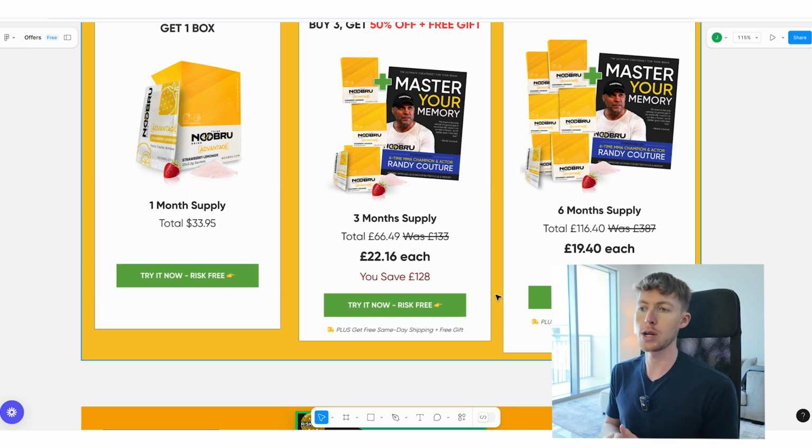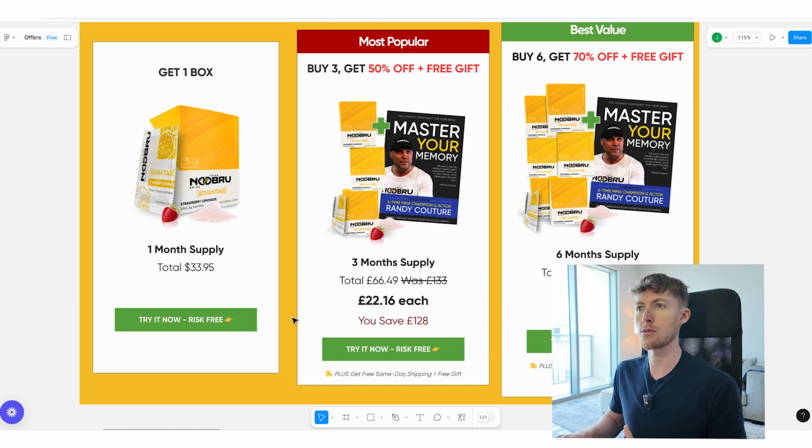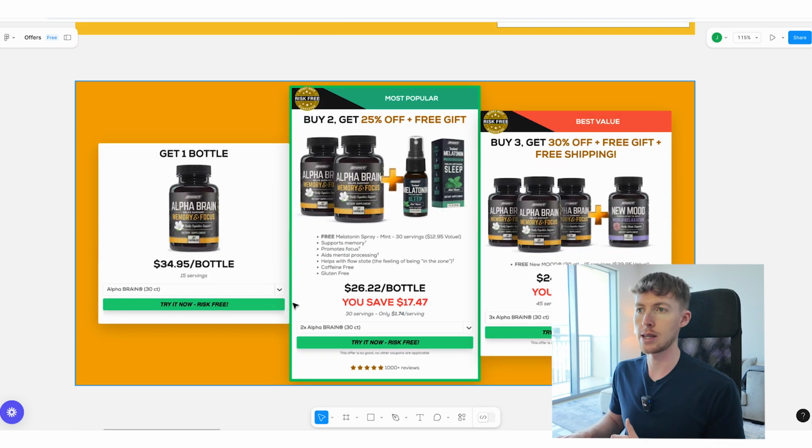This is what I was talking about, where you want to make it very clear as to how much the customer is saving. And by making this bigger, it seems like somehow subconsciously, psychologically, I'm spending $22, right? It seems less than this one, right? I'm like, this is just showing me $33. This one's showing me 22. My mind's telling me it's lower. And even though I'm going to be spending 66 in total because I'm buying 3, the bigger price here makes a difference, right? So small things with these quantity break offers is what you want to test. That's what's going to allow you to find what works best.